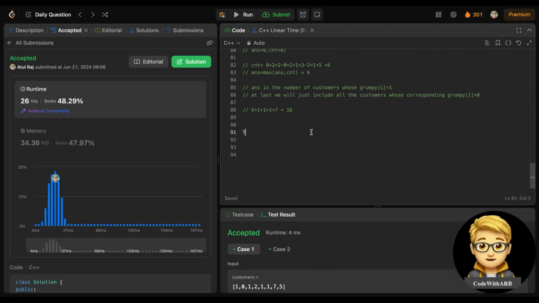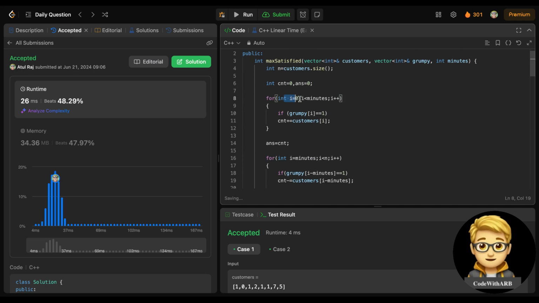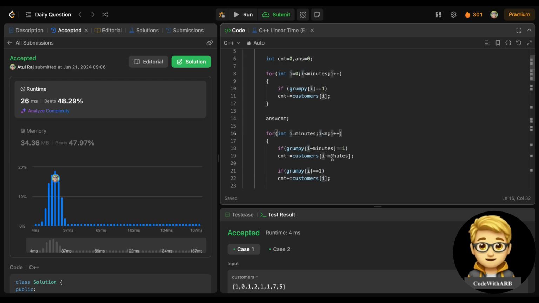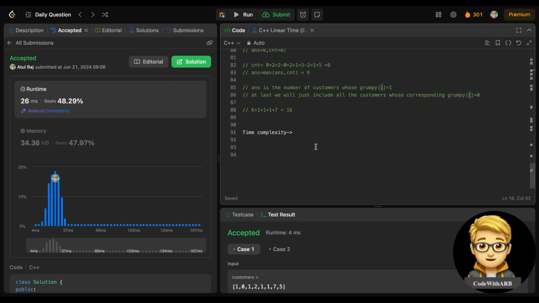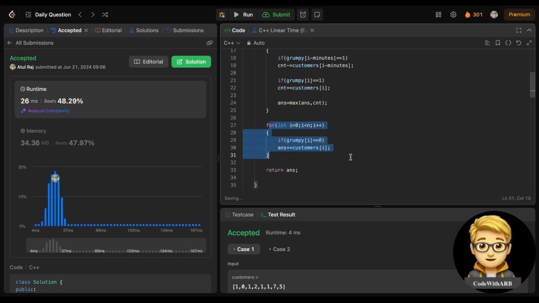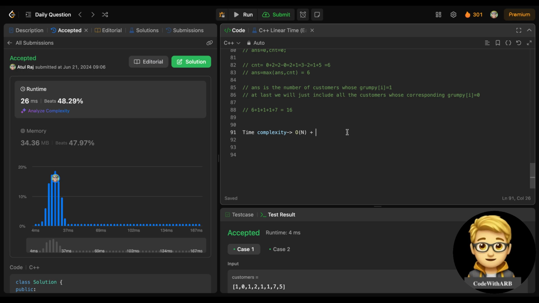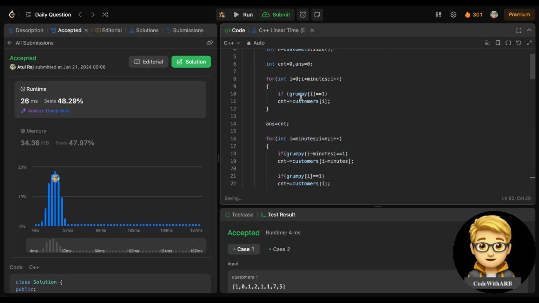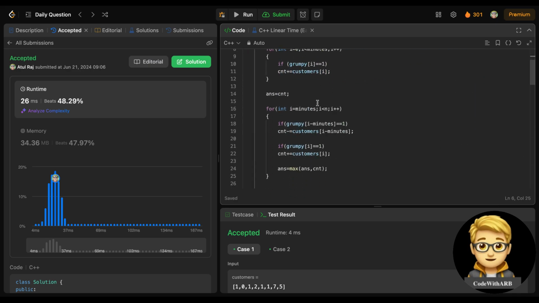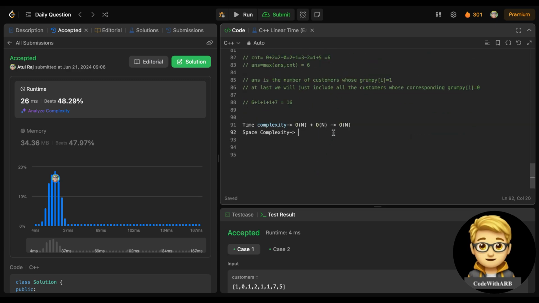So the time and space complexity would be as follows. We are iterating only one time over the whole minutes, right? If you see, 0 to minutes and minutes to n only. So that will take O of n, of course, and we are again iterating O of n for including customers for grumpy 0, so O of n again. So overall it will be O of n, and the space complexity would be O of 1 only, because we are only using variables and not taking any extra space.